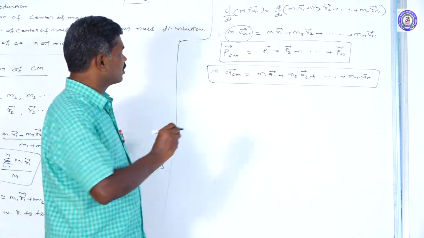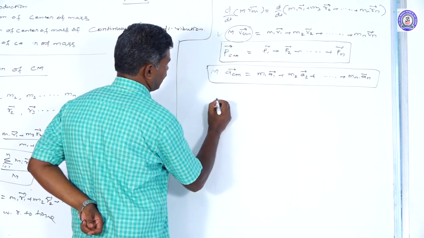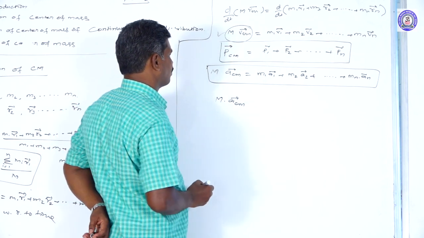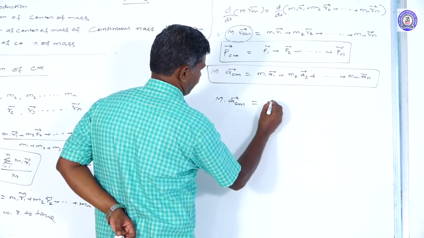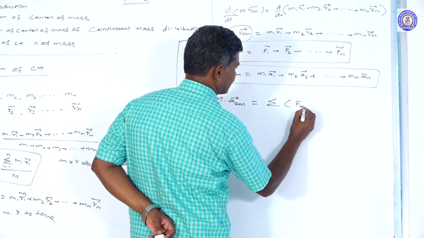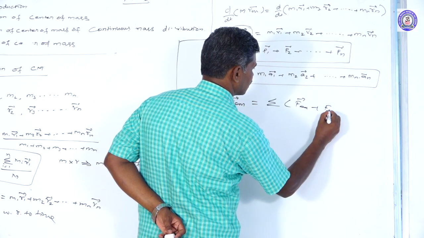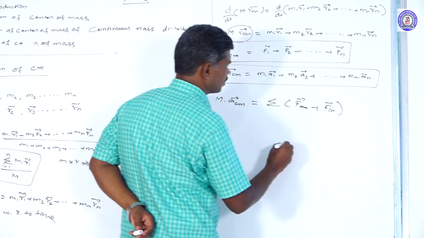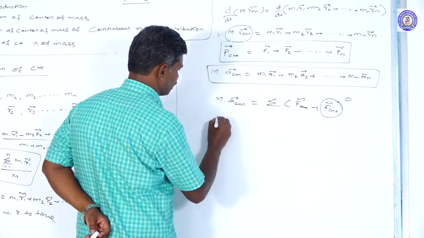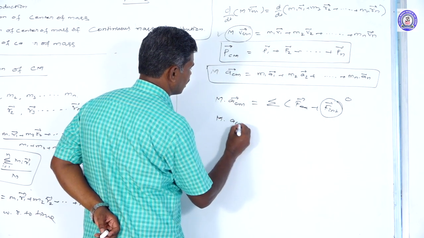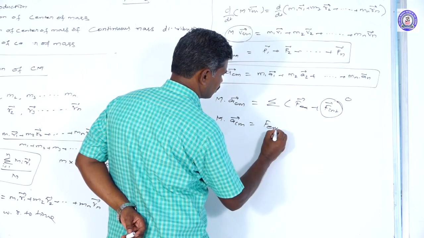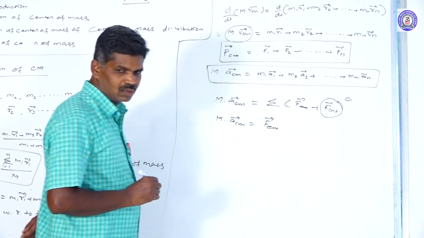That's why this formula is taken like that: m into acceleration of the center of mass equals the summation of all forces, that is external force plus internal force, but in general internal force is zero. So mass into acceleration of the center of mass equals the total external force.